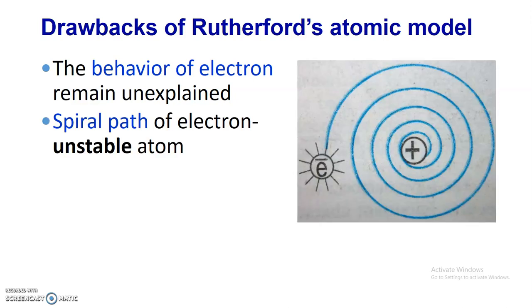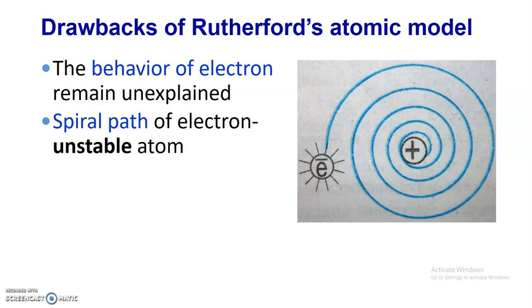Another important drawback is, according to Maxwell's theory, when a charged microscopic particle is moving under the influence of an attractive force, it continuously loses energy in the form of electromagnetic radiation. Thus, the electron moving around the nucleus must emit radiation and gradually lose energy.